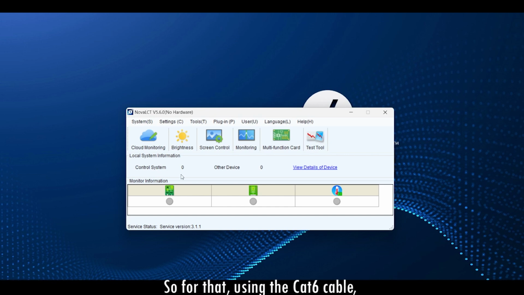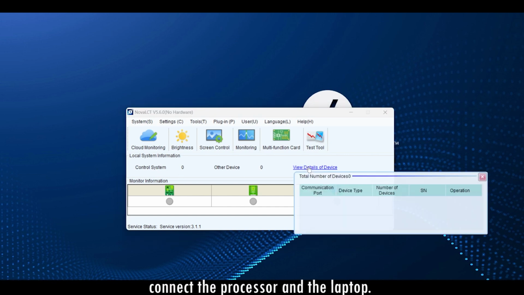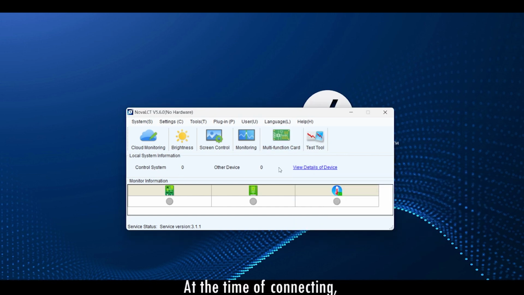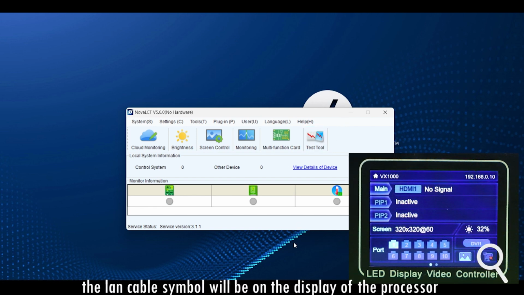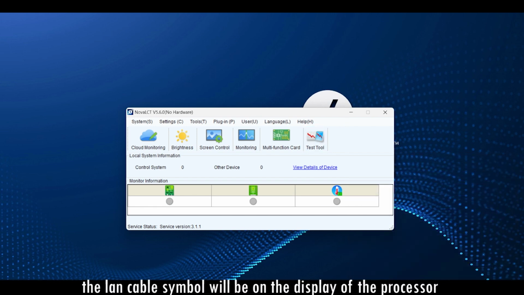In this video, we are going to show how to control the processor using CAT6 cable. So for that, using the CAT6 cable, connect the processor and the laptop. At the time of connecting, the LAN cable symbol will be on the display of the processor.